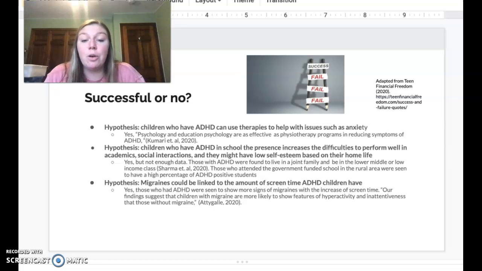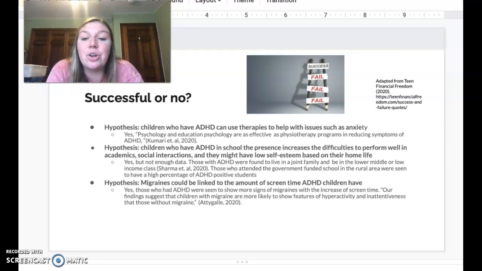And for my second one, the children who have ADHD in school and the presence increases the difficulties performing based on their home life, I thought that yes, it did help, but no, because there was not enough data, because it only showed data of kids that lived in rural areas of government-funded schools, not of private schools, not of urban areas.